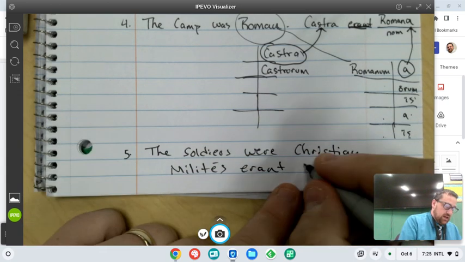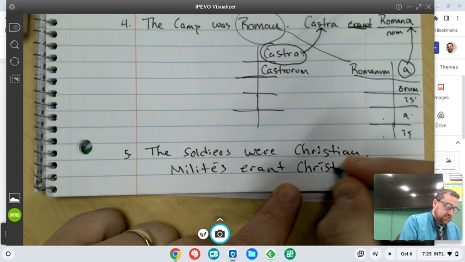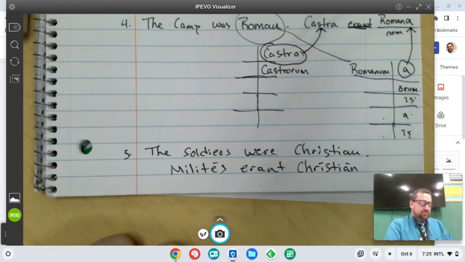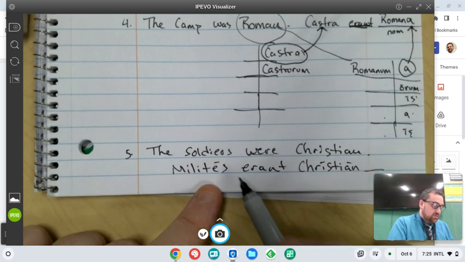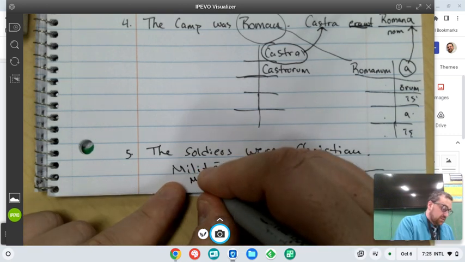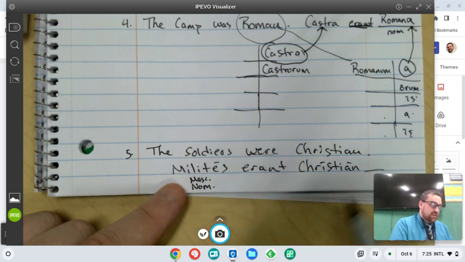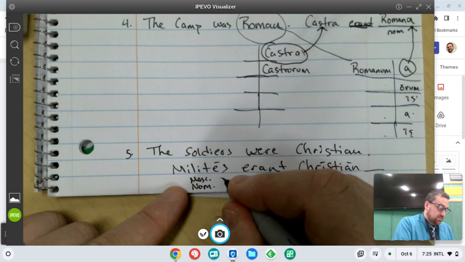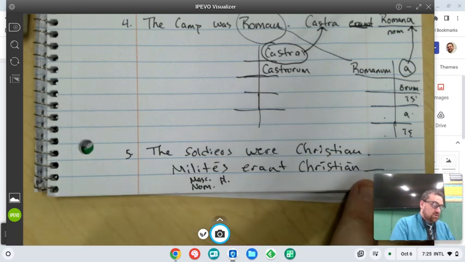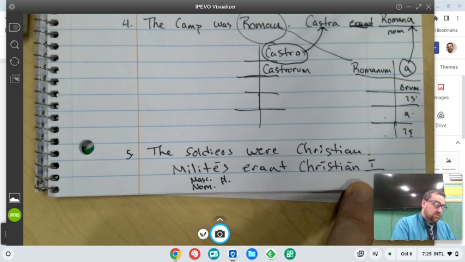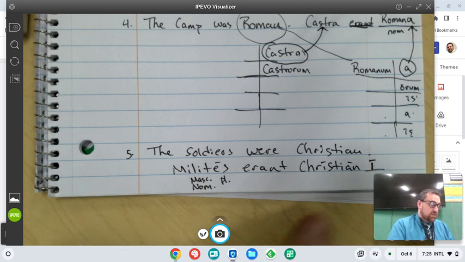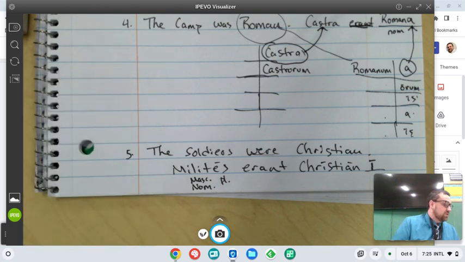And Christianus, a, um, so I'm going to put my stem, Christian. And I'm assuming we have masculine soldiers. They're in the nominative. They are the subject of the sentence. And they are plural. So I want the nominative plural from the us, e, o, o, e song. So milites erant Christiani. The soldiers were Christian.